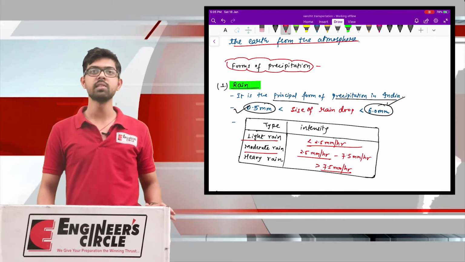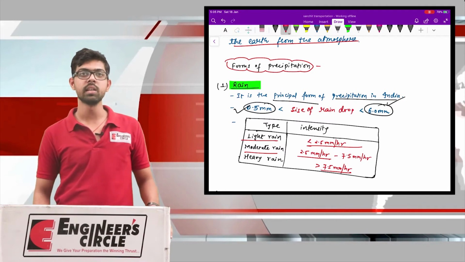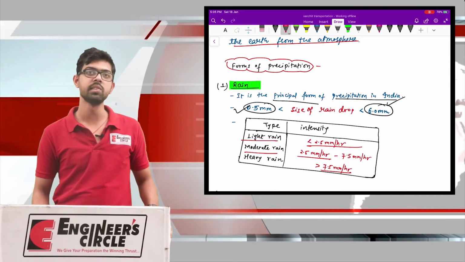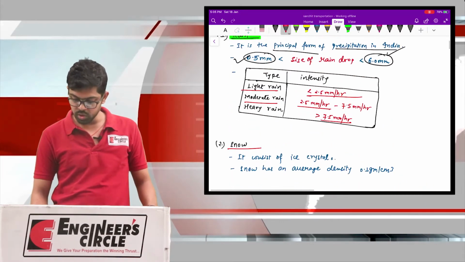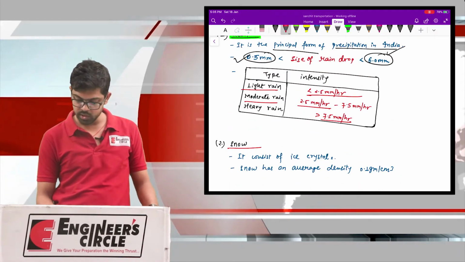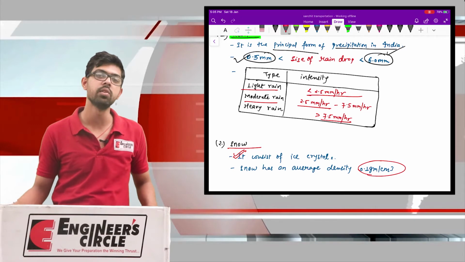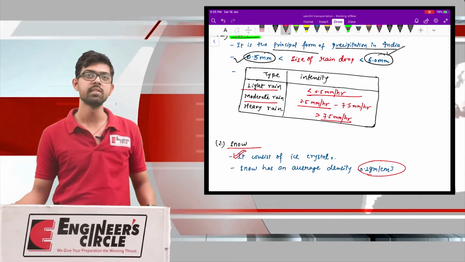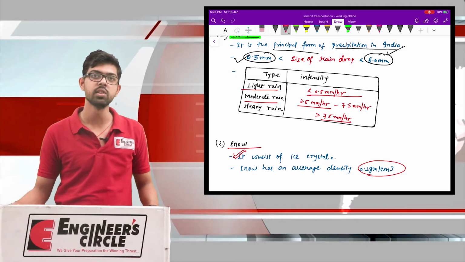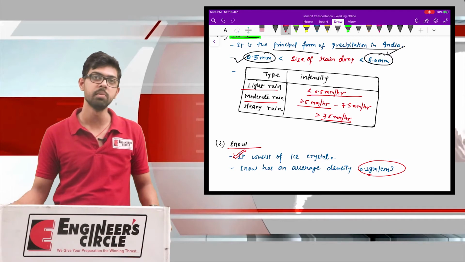So here we have discussed what rain is, how to classify rain, and what criteria must be fulfilled for precipitation to be called rainfall precipitation. Now the second form is snow. Snow, as we all know, consists of ice crystals. You should also remember that the average density of snow is 0.1 gram per centimeter cube. This data was already asked in a previous competition.